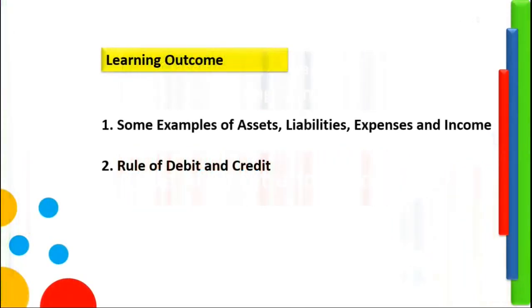The meaning of the main terms of accounting, that is assets, liabilities, and capital, were clarified in earlier videos. Do watch those videos for more clarity on the basic accounting terms. The learning outcome for this video is to first get familiar with some commonly occurring terms with their respective classification, followed by understanding the steps needed to be followed for entering transactions in the books of accounts, and finally to explore the rules of debit and credit that will provide the solid foundation for correctly recording financial transactions.